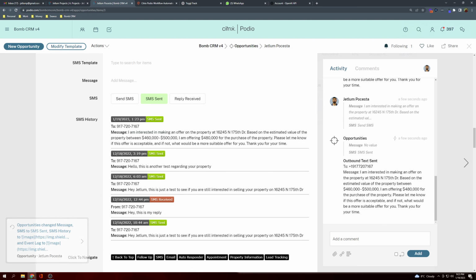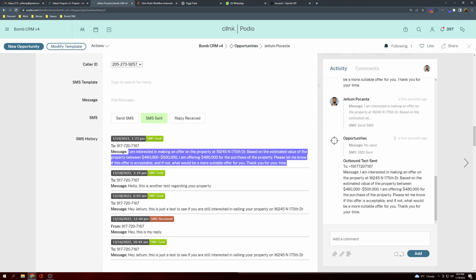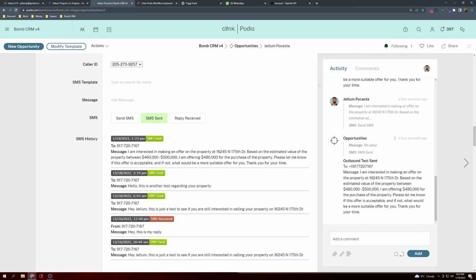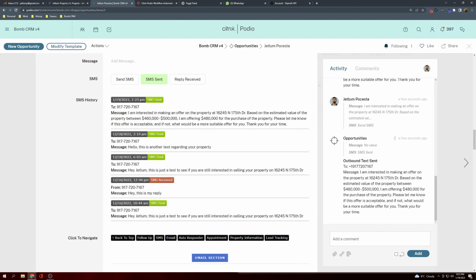In the future, I see that whenever a reply is received, the AI will automatically read the message reply, read the conversation it is associated with as context, and provide a solution, which is a reply for you. You can either choose to accept that and send it, or alter it and send it again. Once you become more familiar and comfortable with it, you can set it to fully automatic, and it's just going to handle your leads.